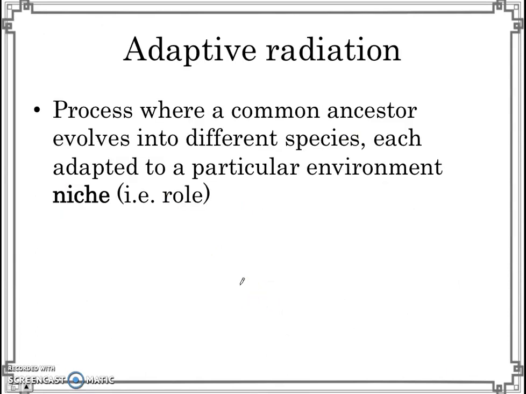So adaptive radiation, which is this other process I mentioned, is this idea that a common ancestor can give rise to many different species, where each species is adapted to a particular environmental niche or role. So in the case of Darwin, the common ancestor finch evolved into many new species of finch. Each was adapted to a different kind of diet on each of the islands.